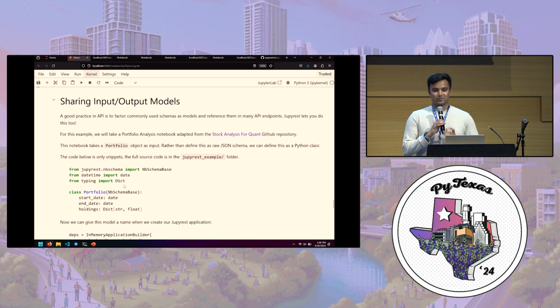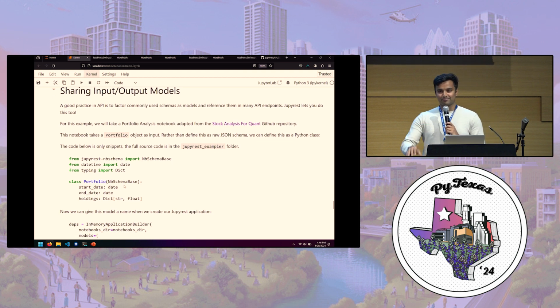So what happens is, when you have, let's say, hundreds of notebooks that you've deployed, what you end up wanting is to put some structure to your API. What I'm going to go over here is a little bit advanced, but when you see how cool it is, I think you'll appreciate just how awesome this feature is. We have this ability to share input and output models across your notebooks.